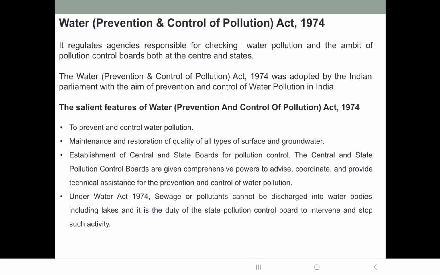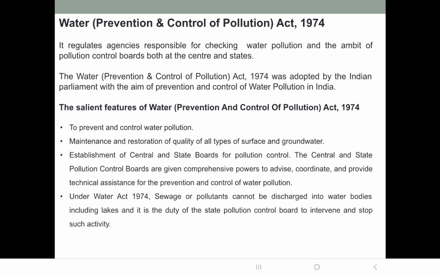So the quality of groundwater also falls under the Water Act. That means if any source, particularly the groundwater, is polluted mainly by the agricultural activities, then it falls under the Water Act. Also, it establishes central and state boards for pollution control.